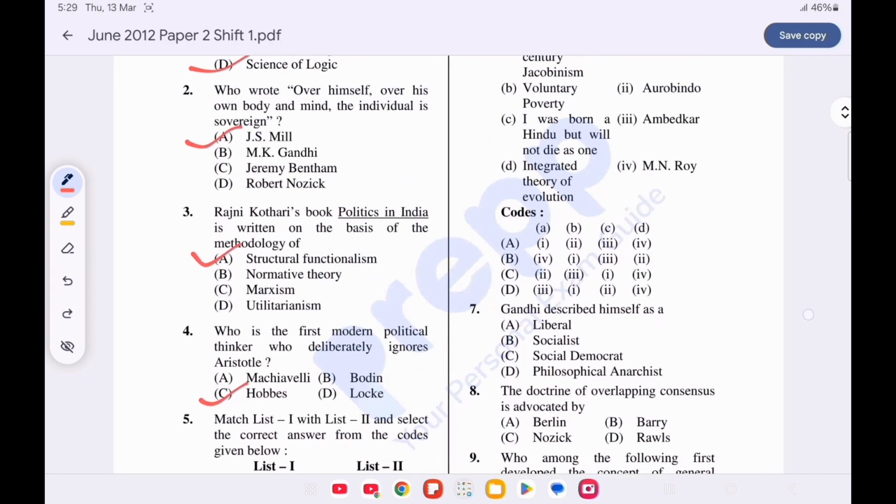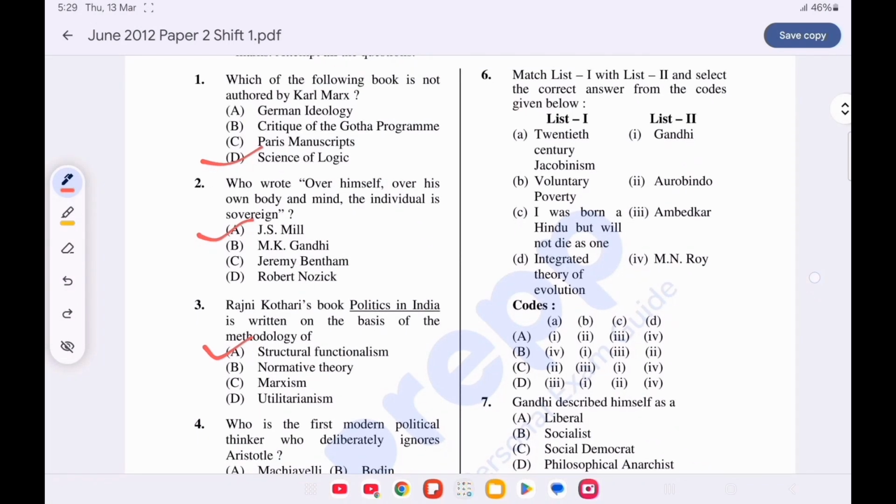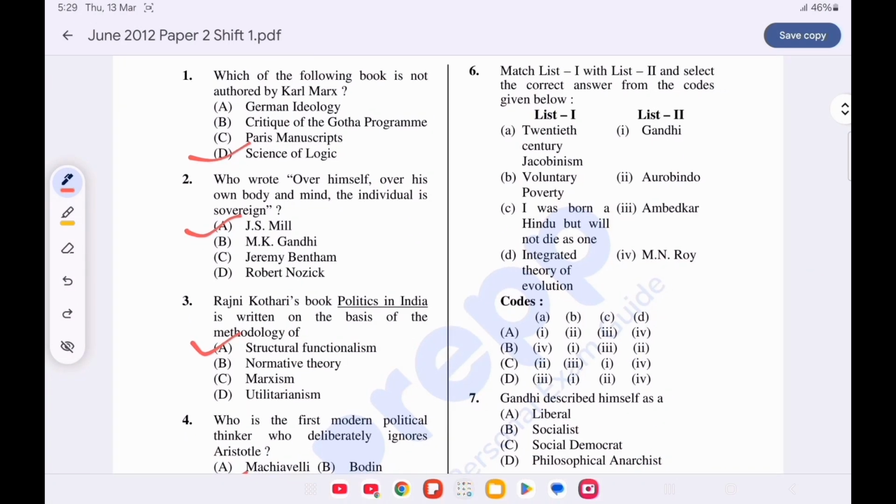Now question number 6. Match list 1 with list 2 and choose the correct answer from the code given below. Option B is correct. 20th century Jacobinism is given by M.N. Roy. Voluntary poverty given by Gandhi. I was born a Hindu but will not die as one, said by B.R. Ambedkar. And the last, integrative theory of evolution is given by Aurobindo.